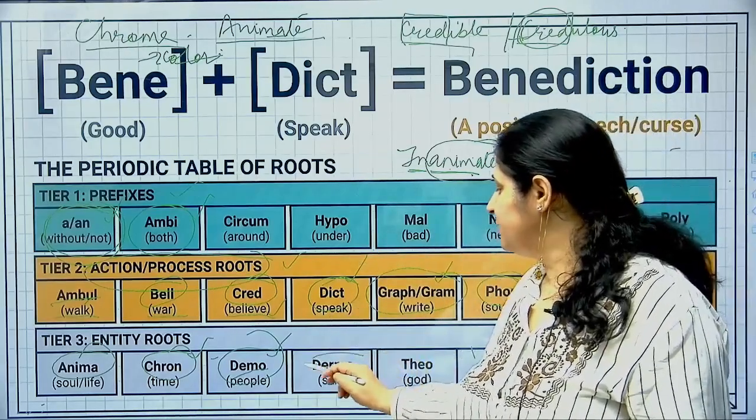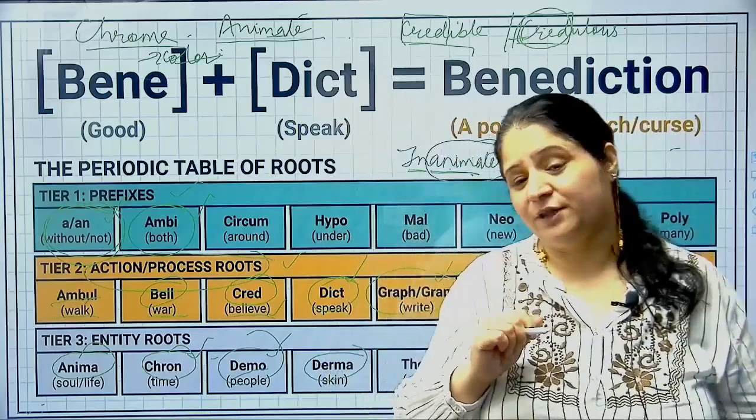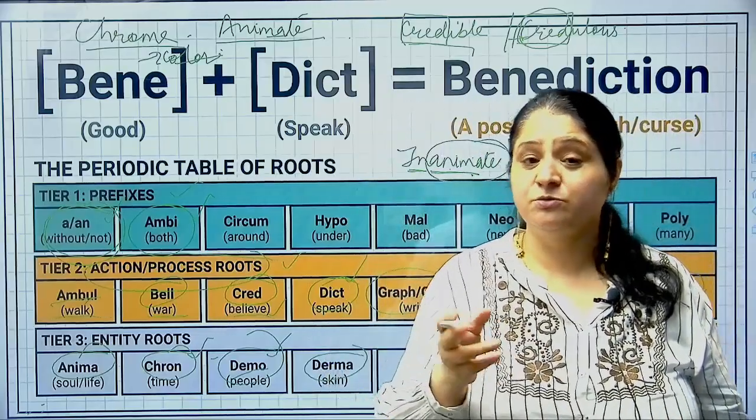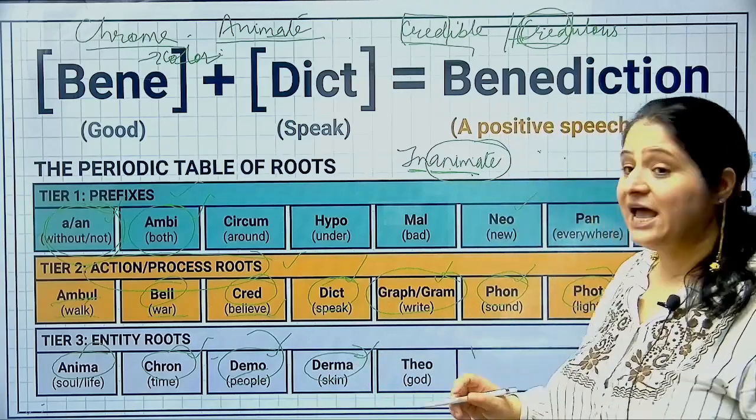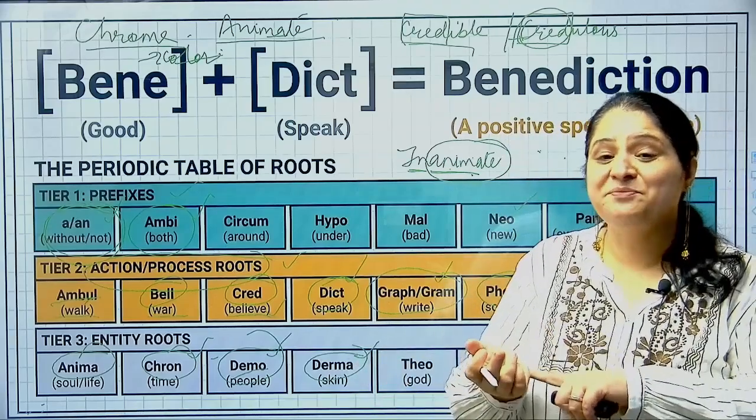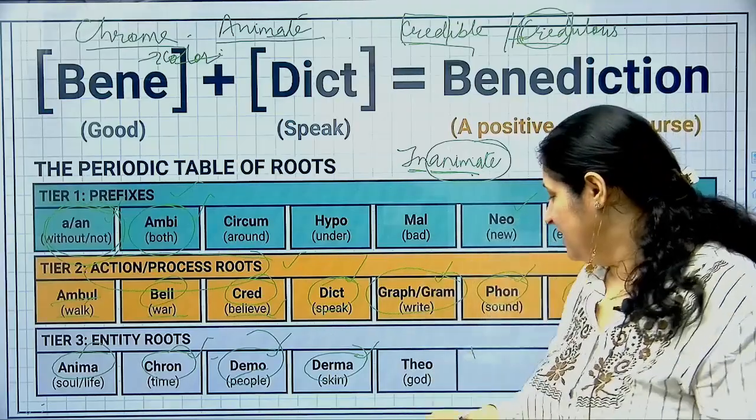Okay, derma has something to do with skin, right? So derma is a root word for skin. Dermatologist आपको पता है कौन होते हैं, right? Dermatology, dermatologist. So skin doctors को हम dermatologists कहते हैं, and that is why I said endodermis, epidermis, mesodermis, hypodermis. Derma is skin.